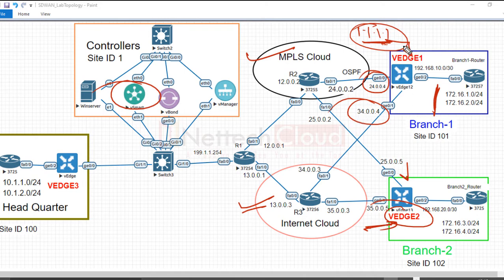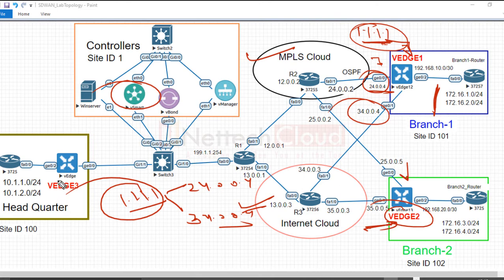Of course, the originator must have advertised how to reach this TLOC, and there are two different next hop IPs, right? So this kind of route is a TLOC route, not an OMP route. It means vSmart must have advertised both OMP routes and TLOC routes.